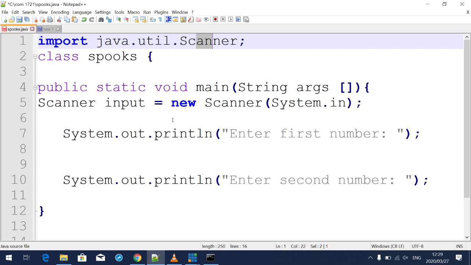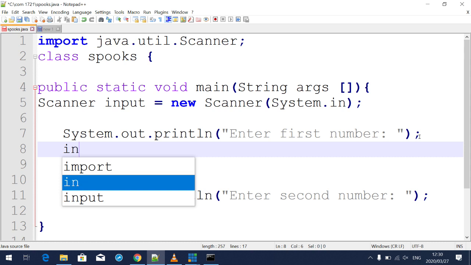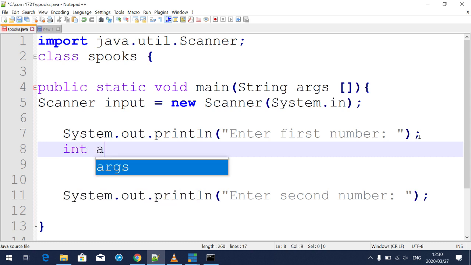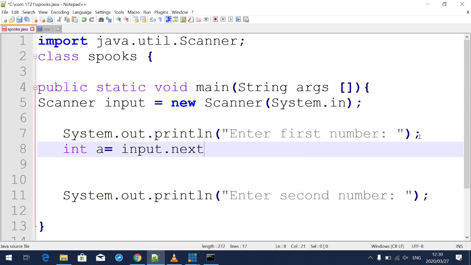After that, we are going to come to our first number. Because we didn't declare it up, I want us to declare it in one line so that the code should not be that long. So what we're going to do here is int, let's say a, is assigned to input.nextInt.